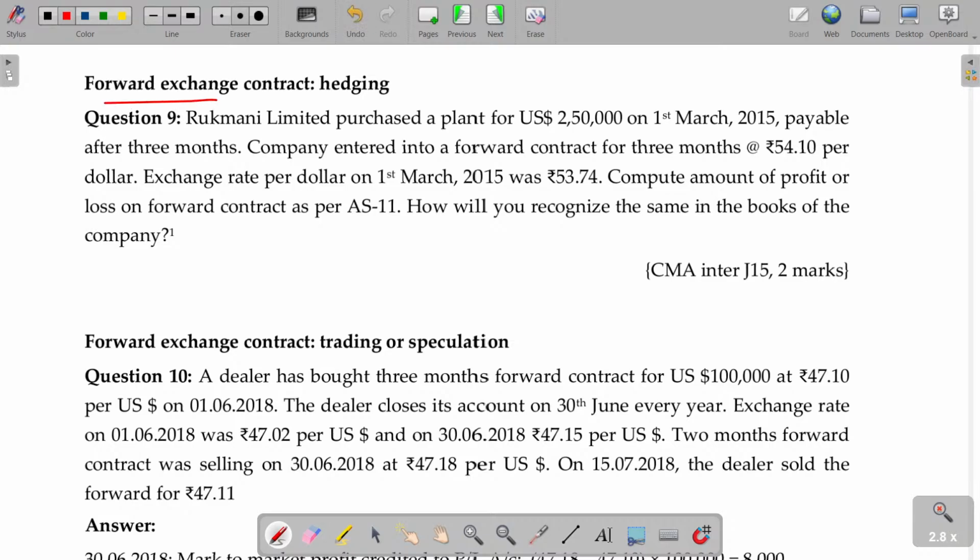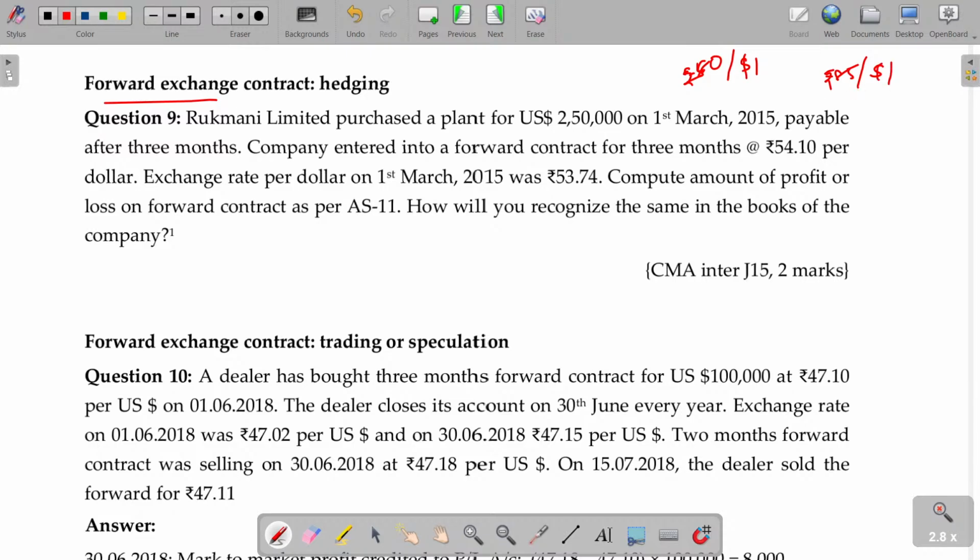booking ahead, reservation. Like I purchased some commodity, I have to make the payment 3 months later. On purchase, per dollar is 80. The supplier gave me 3 months credit. I'm pretty happy. But 3 months later, per dollar is 85. What happens? My happiness is a problem now. Rupees 85 per dollar.